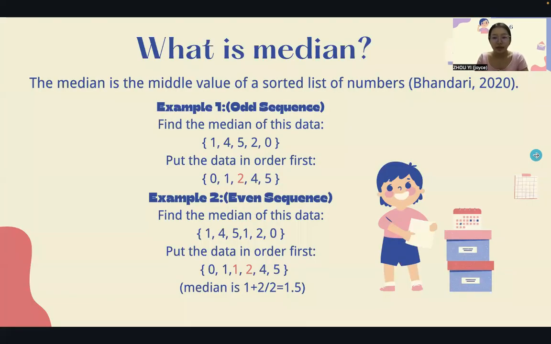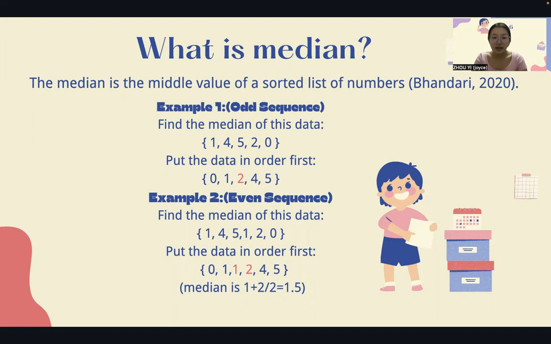So what is median? The median is a mid-value of a sorted list of numbers. For example, to find the median of an odd sequence, put the data in order first, and then we can find the median easily. Another example is to find the median of an even sequence.